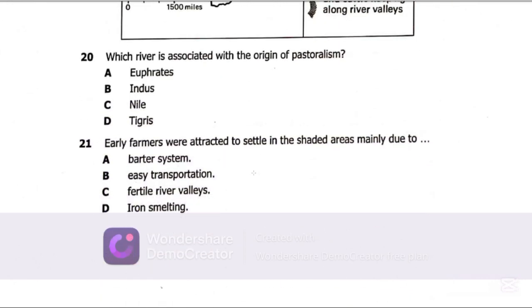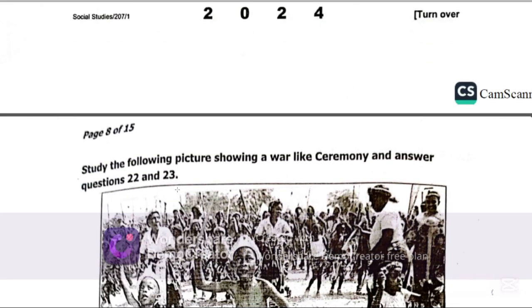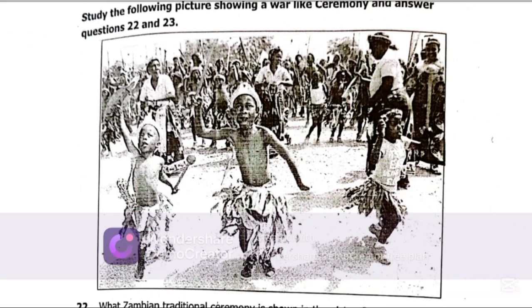So the best possible answer on question 21 is C, fertile river valleys. Let's get to question 22. Now question 22 says, study the following picture showing a warlike ceremony and answer questions 22 and 23.